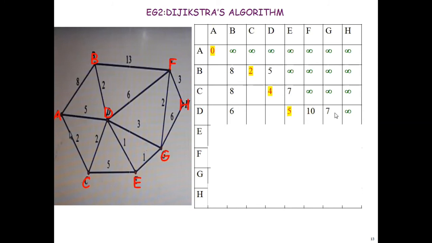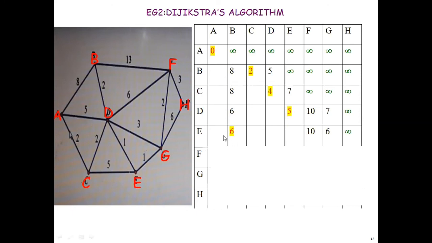What was the initial value of G? That is 7. What is the minimum weight of E? E is having the minimum weight 5. 5 plus 1, 6. So G will be updated to 6. Only one connection is existing from E, that is from E to G. Remaining values will be kept as they are.